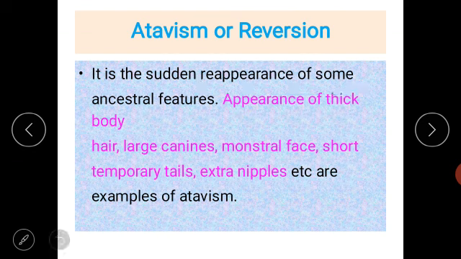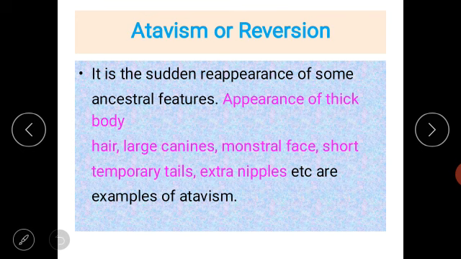Now let me tell you the meaning of atavism or reversion. What happens when the human being is developing in the process of evolution? Evolution is itself a slow development of the human being.